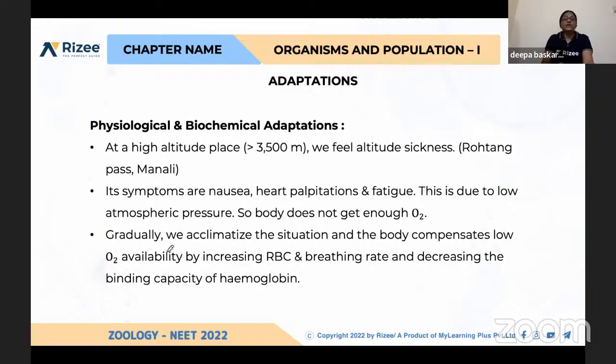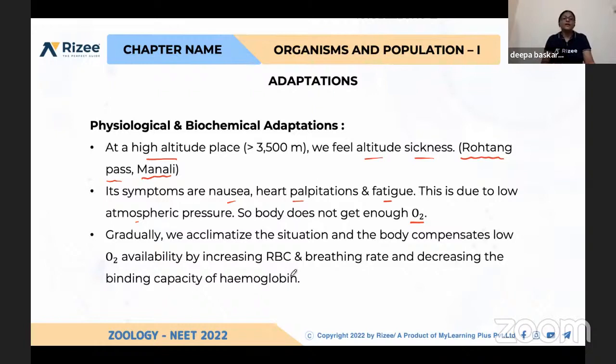One more example here. If you are traveling to a high altitude, for example greater than 3,500 meters in the mountains, we feel altitude sickness. We have vomiting, nausea, everything. For example, if you visit Rohtang Pass, Manali, we automatically have giddiness or a vomiting sensation. Our heartbeat increases and we feel tired. This is because of the low atmospheric pressure at high altitude, where oxygen levels are lower compared to the plains.